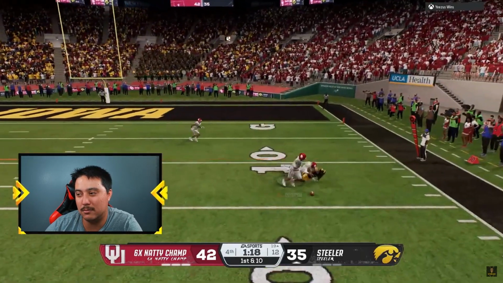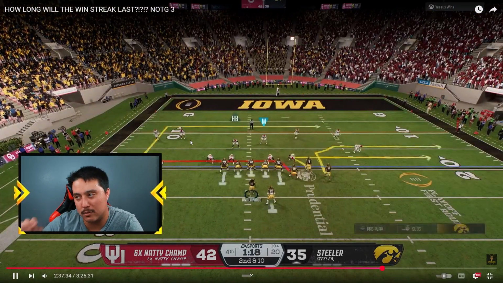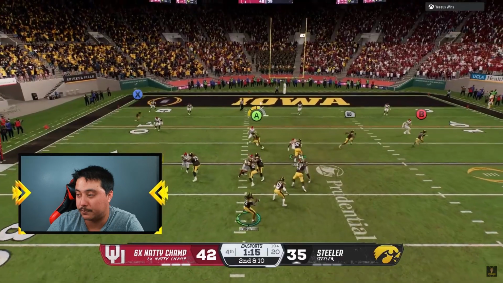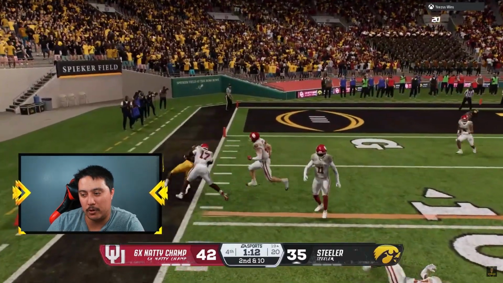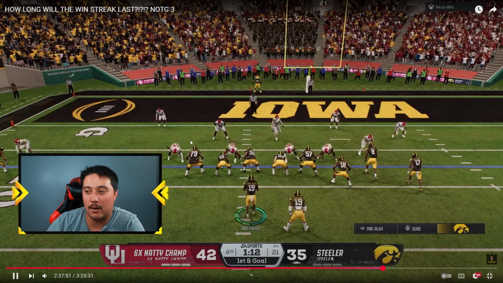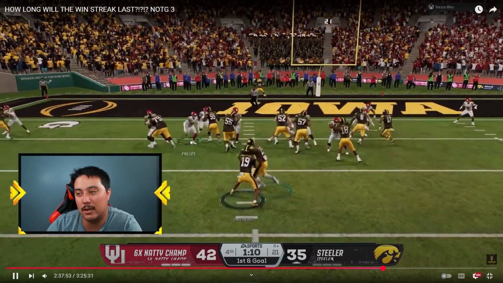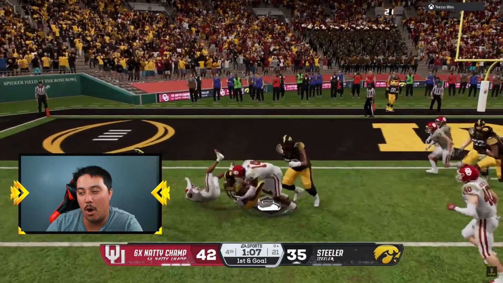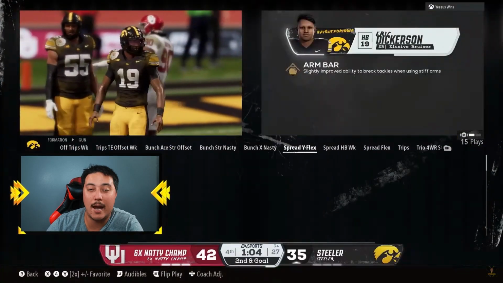Corner route dropped. All right, good drop there. Not gonna lie, that was a pretty bad read as well. He actually did a pretty good job covering that. Drag route, Vernon Davis, open, 1st down. Believe he got out of bounds there. And the 8-yard line, we all know this is my kryptonite. This is my Achilles heel, from about the 7-8 yard line to the goal line. Eric Dickerson arm bar on him. We don't score right there. Probably could have taken a little bit more outside.